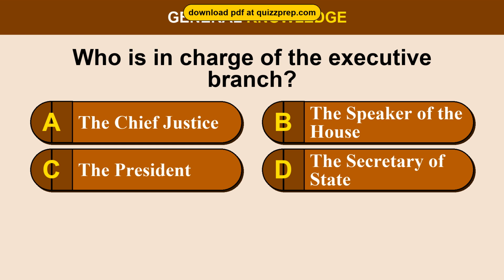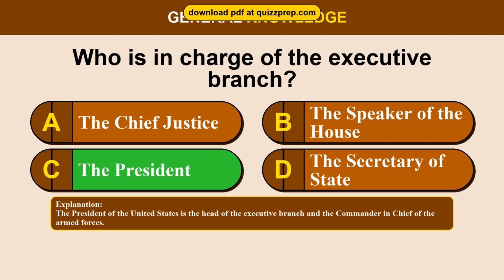Question 17. Who is in charge of the executive branch? Option A, the Chief Justice. Option B, the Speaker of the House. Option C, the President. Option D, the Secretary of State. The correct answer is option C, the President. The President of the United States is the head of the executive branch and the Commander-in-Chief of the Armed Forces.